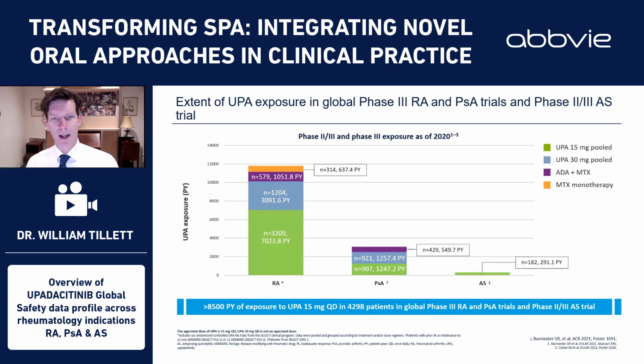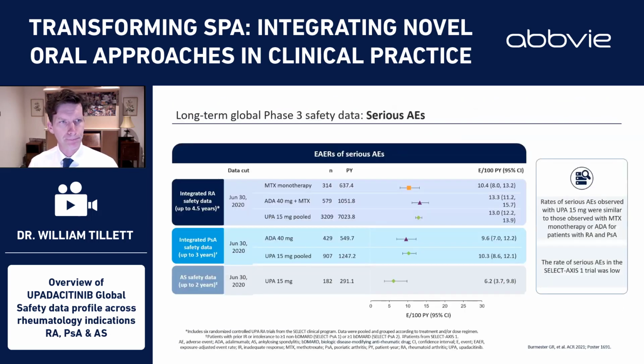We do accept, I think, don't we, that patients are slightly different with each of these conditions. And so if you look down into these bar graphs, you'll see exactly which treatments patients were receiving and how much patient year follow-up they all had. So in the rheumatoid arthritis, we have 7,023 patient years worth of follow-up for 3,209 patients. So we're dealing with really large numbers of people followed up for a good length of time.